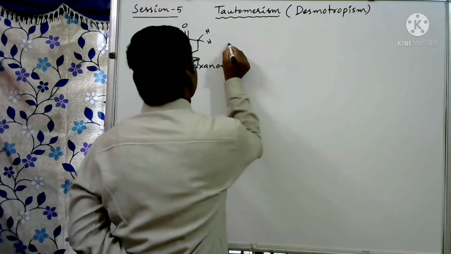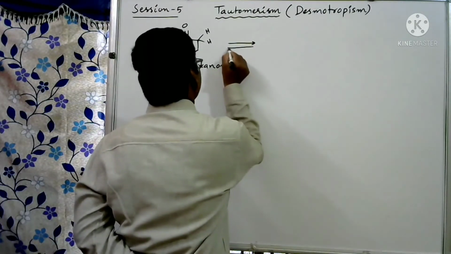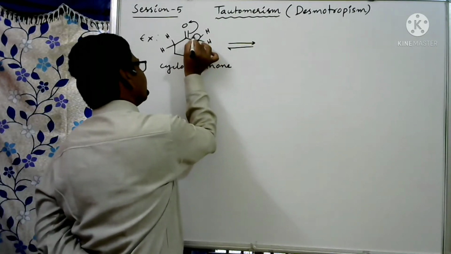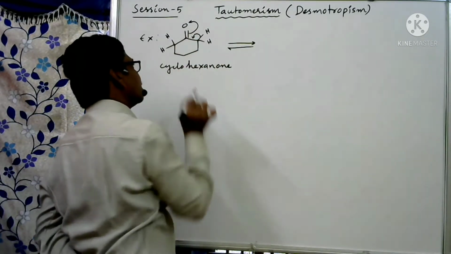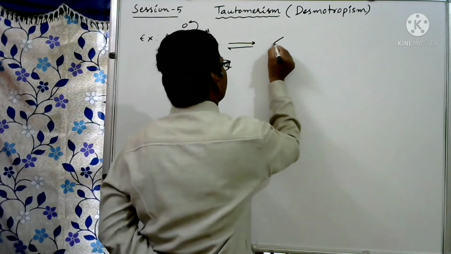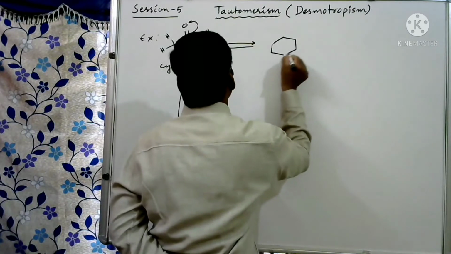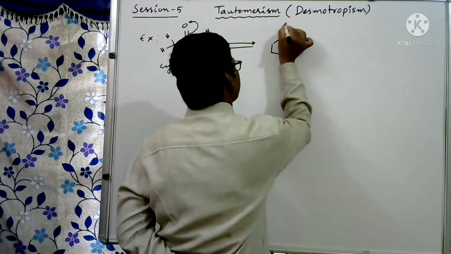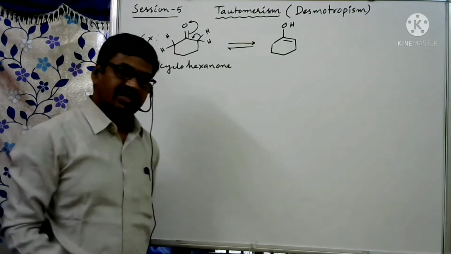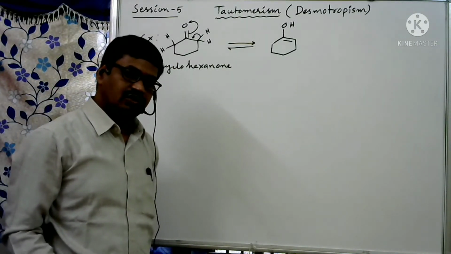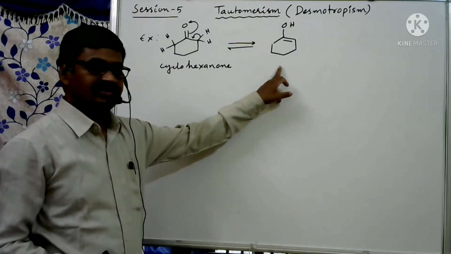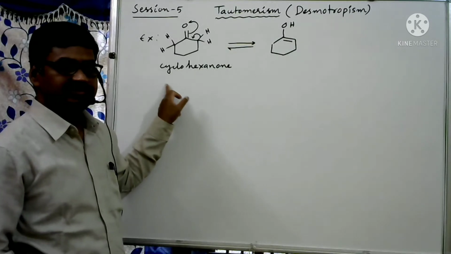Like this I am writing. Whenever this bond shifts, either this or this, it will come here. Oxygen gets a negative charge now. That negatively charged oxygen accepts an H plus ion. So here we get a double bond, here OH. Compared to the enol form of acetaldehyde or the enol form of acetone, here it is more stable. Not with respect to this one, not with respect to this one.